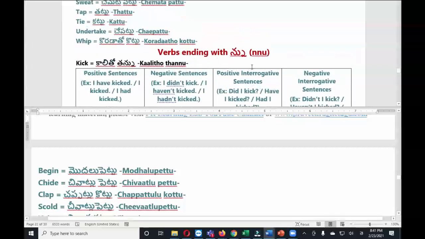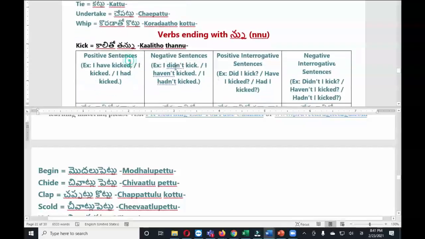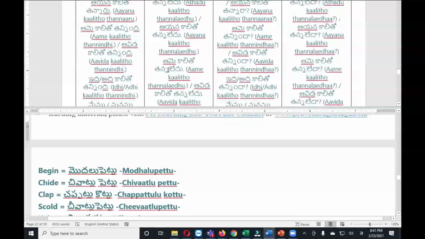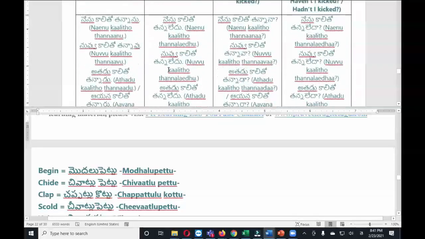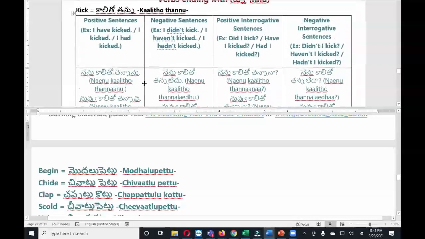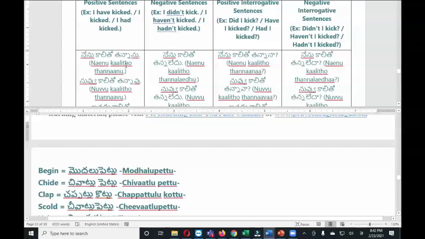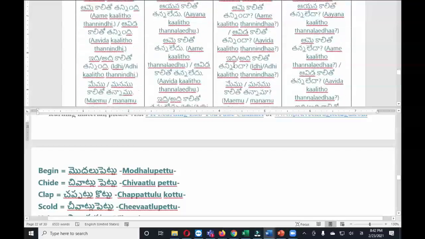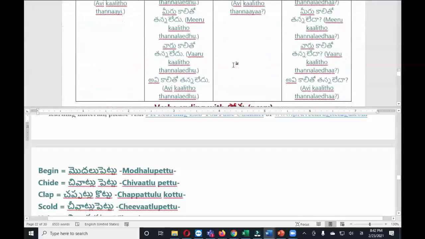Okay, now let us see the verbs which are ending with nu sound. Okay, I took one example. With this we don't have much verbs, we have only one commonly used, but let me read. Then later if you find any other verbs with the ending nu, that you can conjugate in the same way. నేను కాలితో తన్నాను, నేను కాలితో తన్నలేదు, నేను కాలితో తన్నానా, నేను కాలితో తన్నలేదా. These are the forms. Since we do not have much verbs, let us go to the next category.